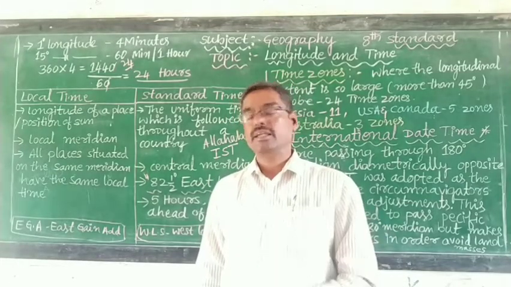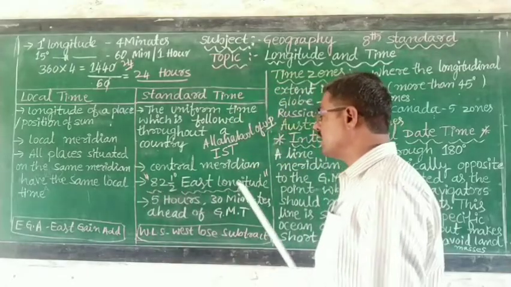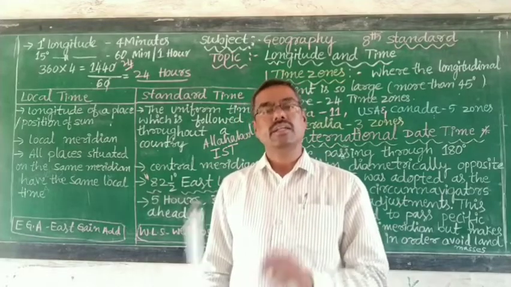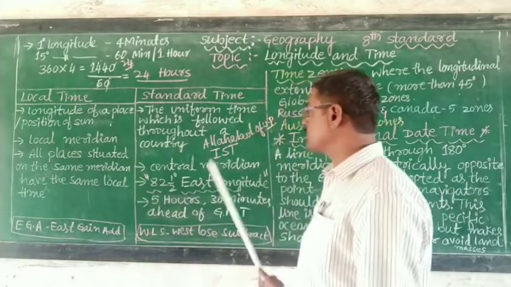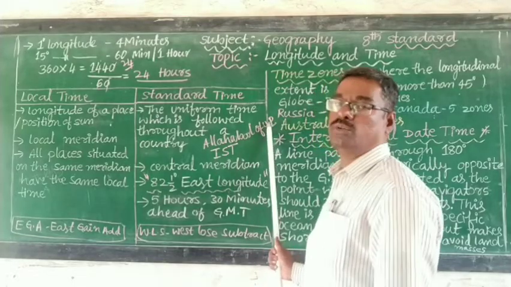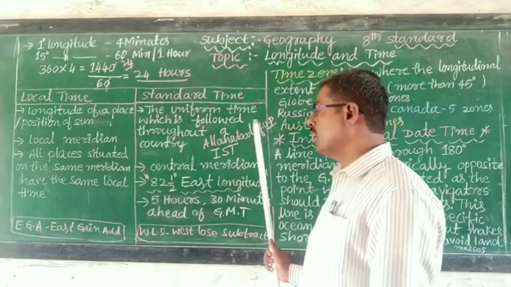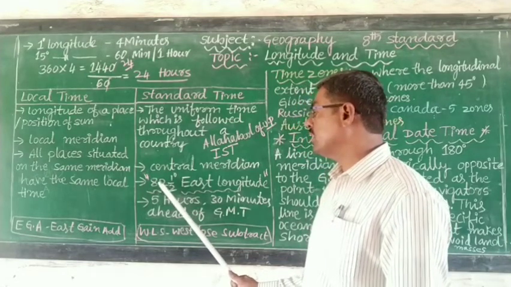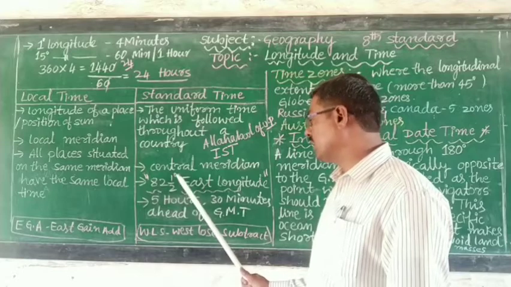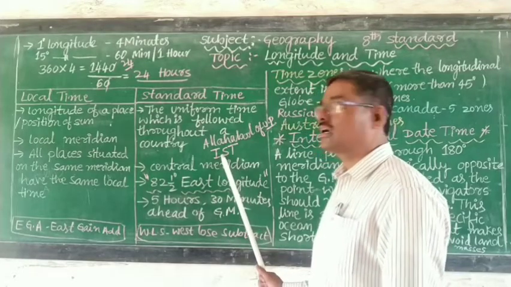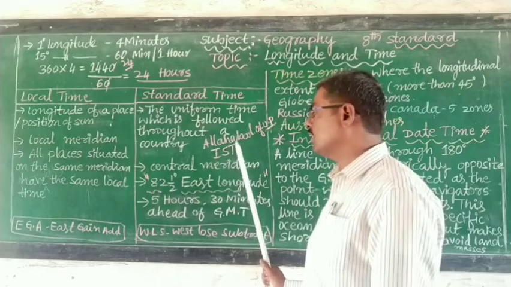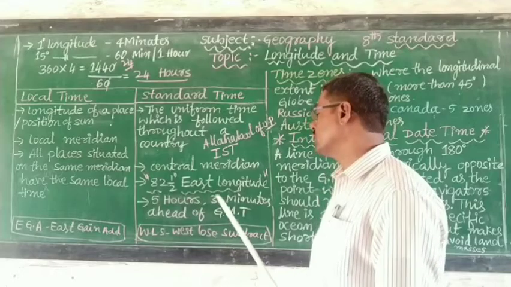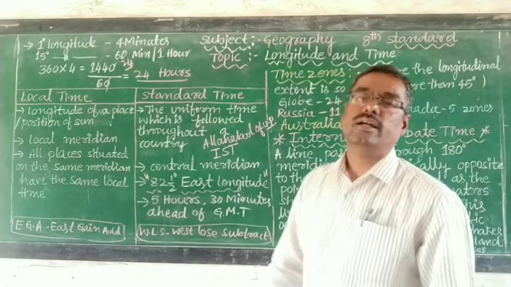In India, 82.5 degree east longitude is considered the central meridian of India, which passes through Allahabad of Uttar Pradesh. The time based on 82.5 degree east longitude is called Indian Standard Time. Our Indian Standard Time is 5 hours 30 minutes ahead of Greenwich Mean Time.